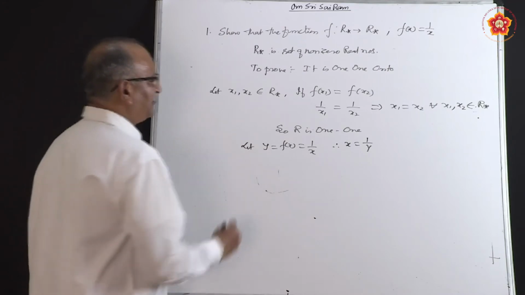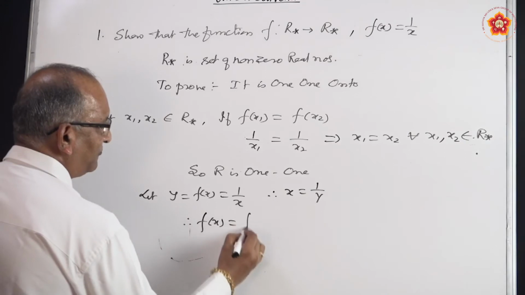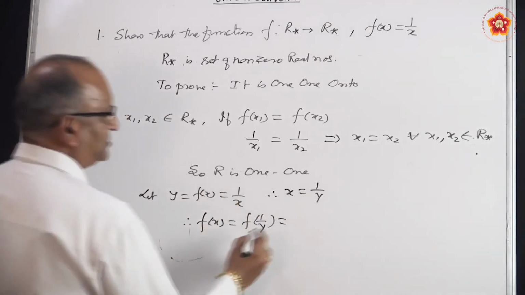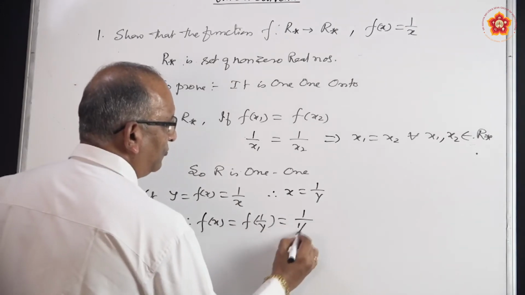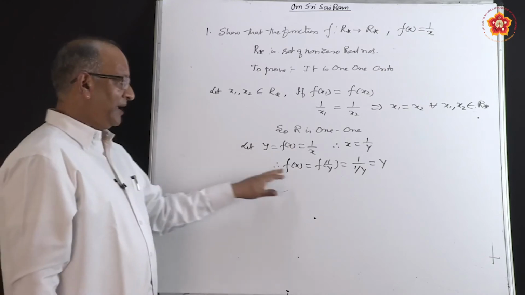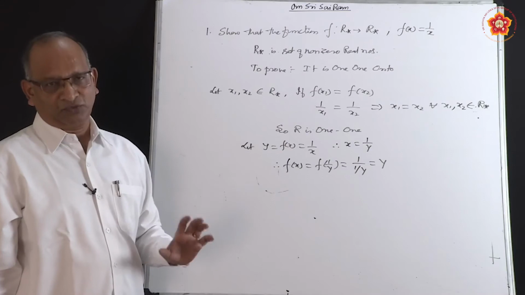Now find out f of x. F of x will be f of 1 by y. What is f of x? 1 by x. So in that you substitute 1 upon 1 by y, which is nothing but y. So f of x we got as y. This is what we are supposed to do.